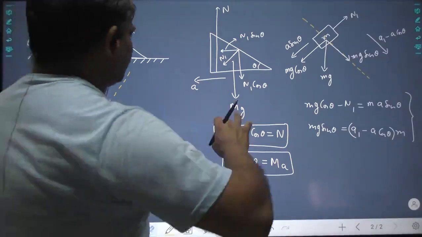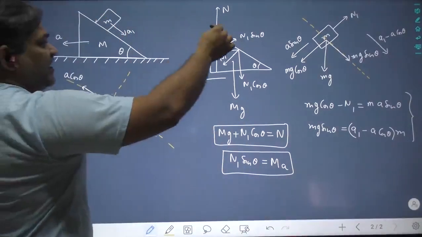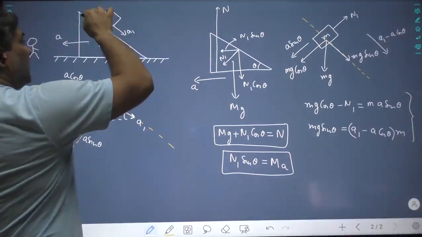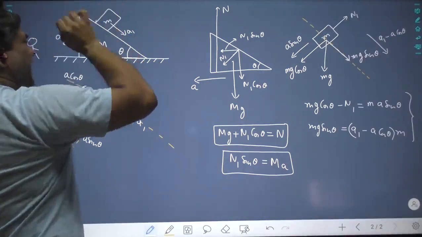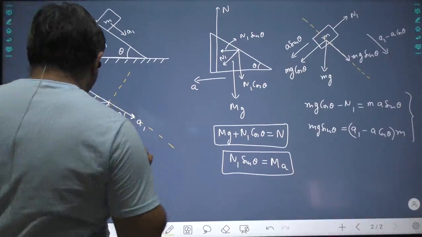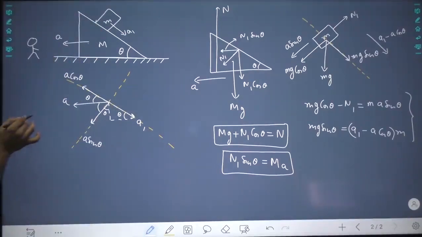N1 cos theta. See, whenever two bodies are in contact, I told you, the contact force is perpendicular to the surfaces in contact.